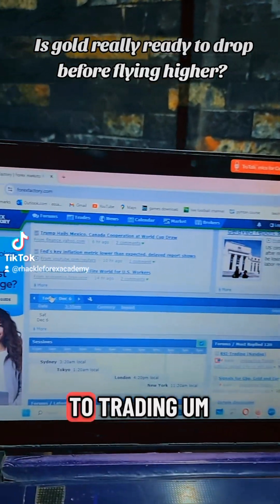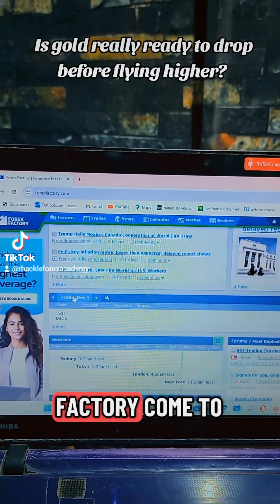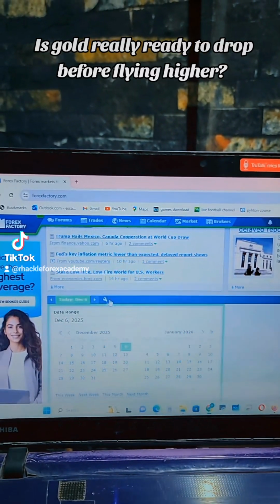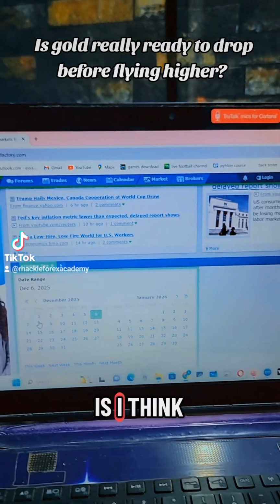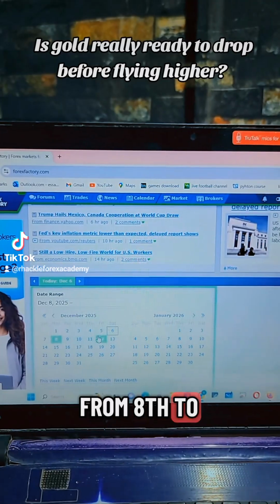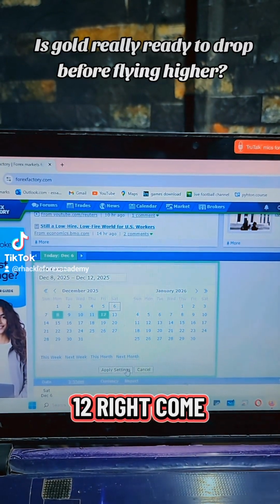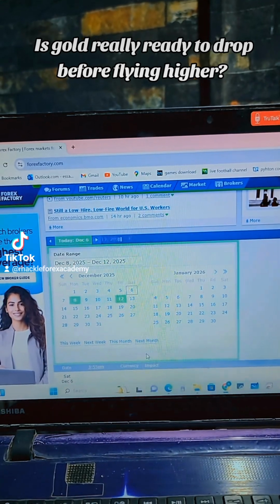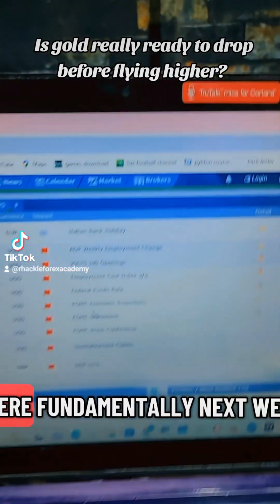So I come to Forex Factory, then straight from Forex Factory I come to set my date to next week. So next week is I think from 8 to 12. Right, so I click on 8 and 12 and I come to update settings. So on the update, I look at what is there fundamentally next week.